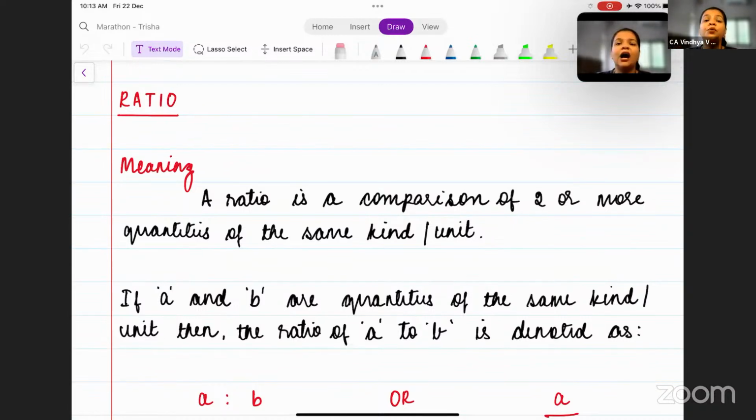Let's understand how to represent a ratio, or how to write a ratio.